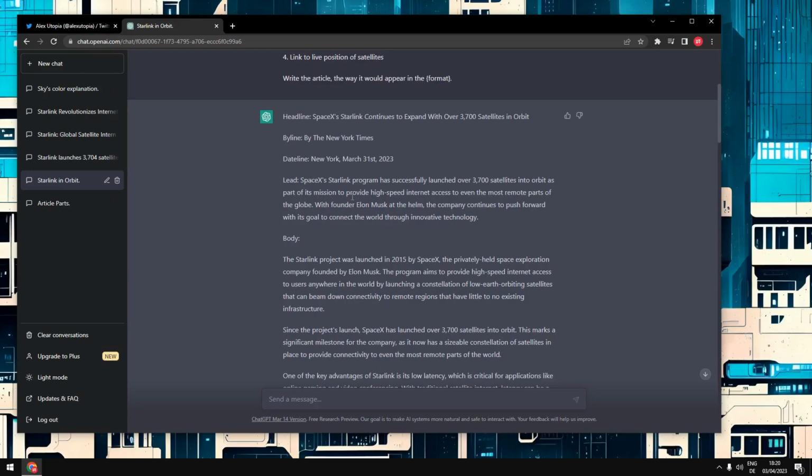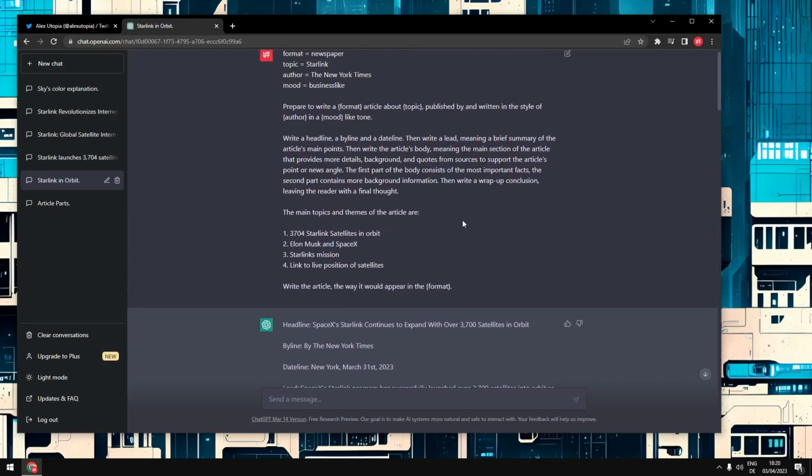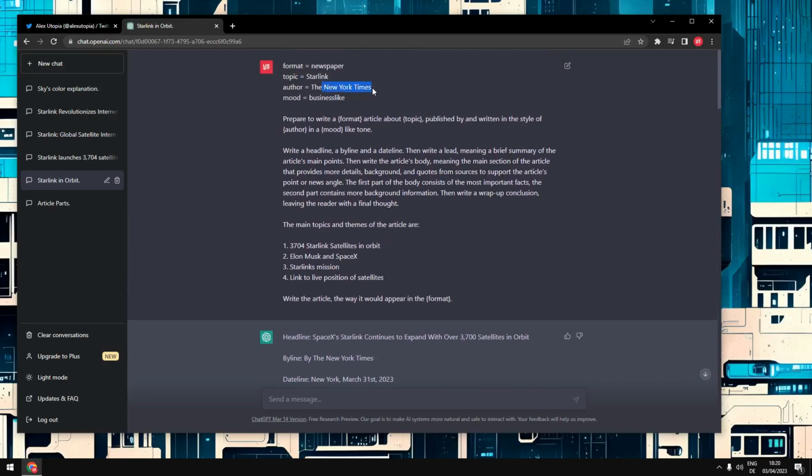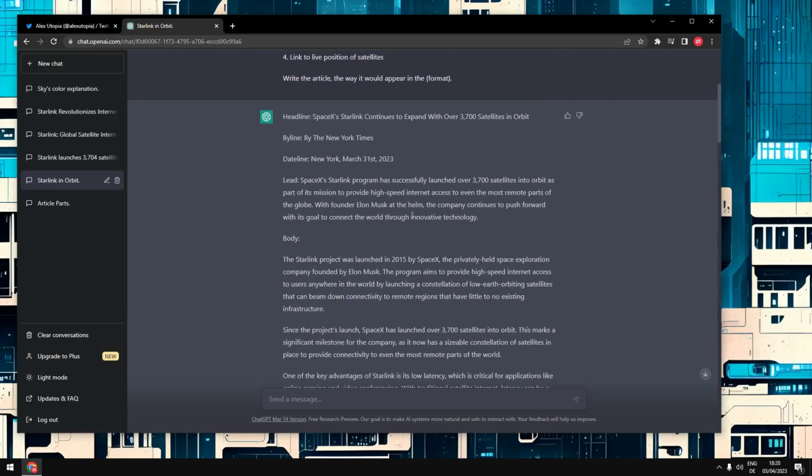Let's just read a little bit of it. SpaceX Starlink program has successfully launched over 3,700 satellites into orbit as part of its mission to provide high-speed internet access to the most remote parts of the globe. With founder Elon Musk at the helm, the company continues to push forward. And it did exactly what I asked it to do, right? Remember, we have said the author is the New York Times and it's supposed to sound business-like. And this is exactly what it did here, right? It uses words like founder, company, mission to provide high-speed internet access. This is all very business-like language, exactly what I wanted to do.